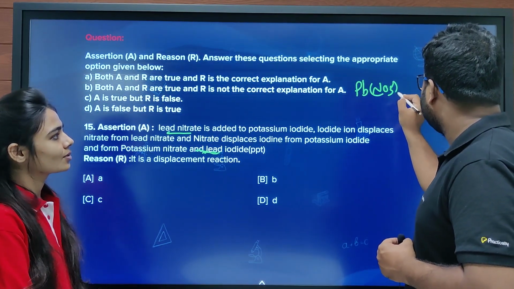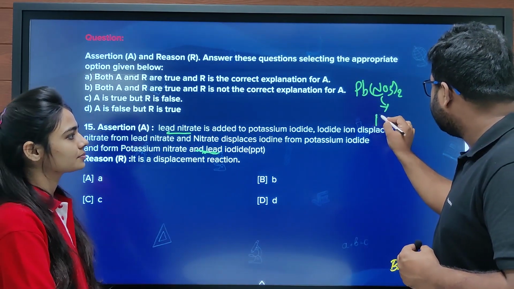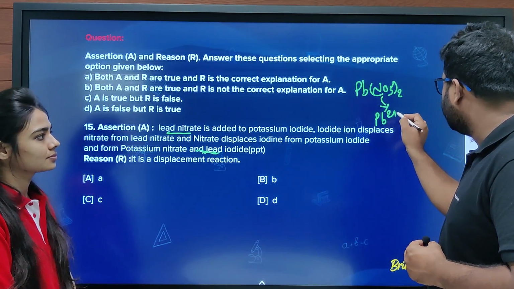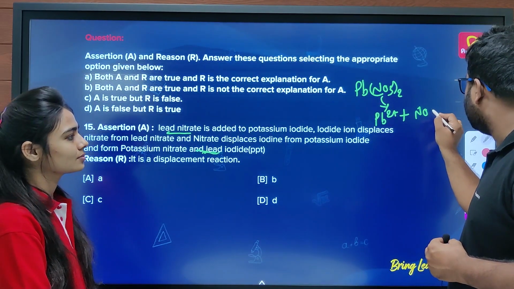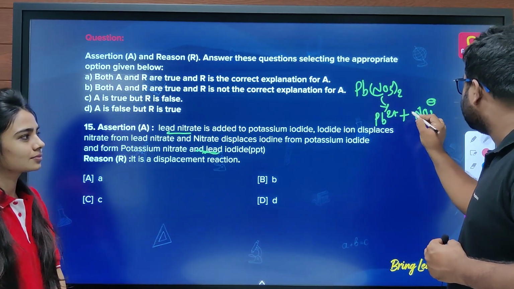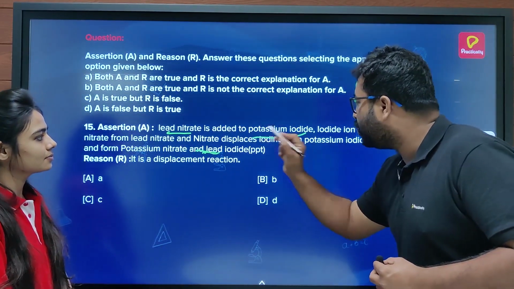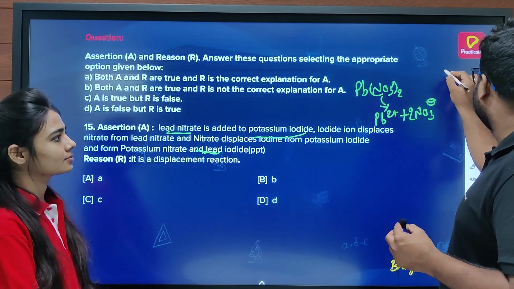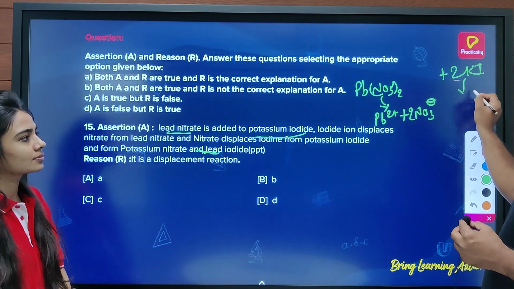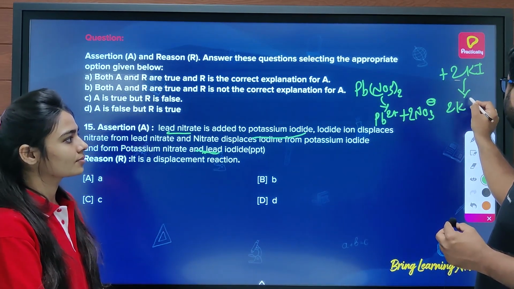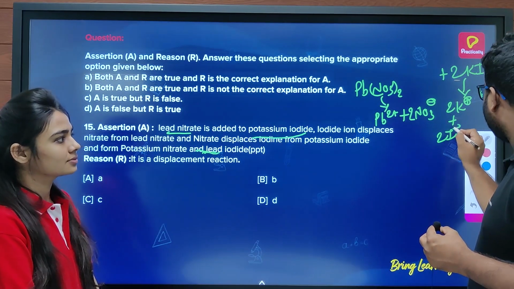Pb(NO3)2, right? Yes. Now this gives you two ions, Pb2+ and NO3 1−. There are two nitrate ions, right? Yes. And this is reacting with what? Potassium iodide. So here you have 2KI. 2KI will give you what? 2K+ and 2I−.